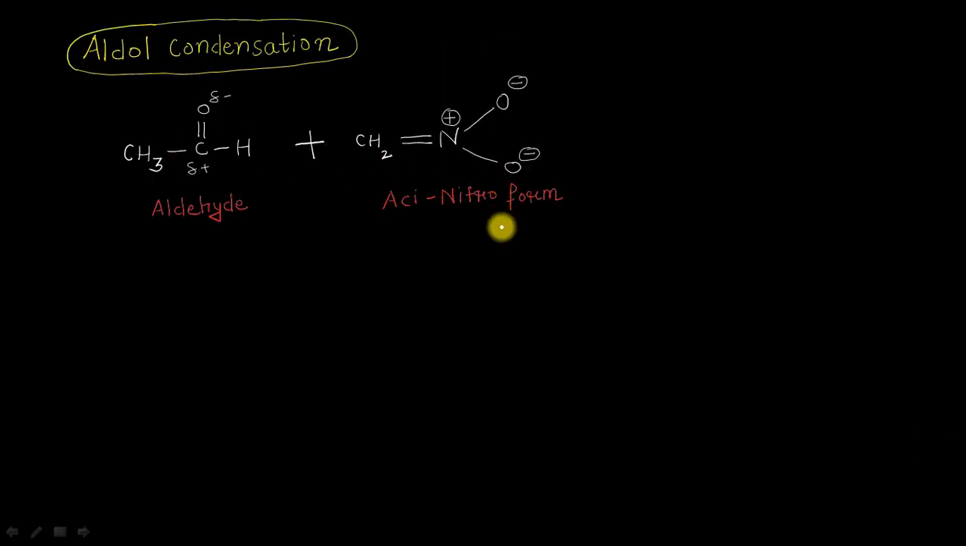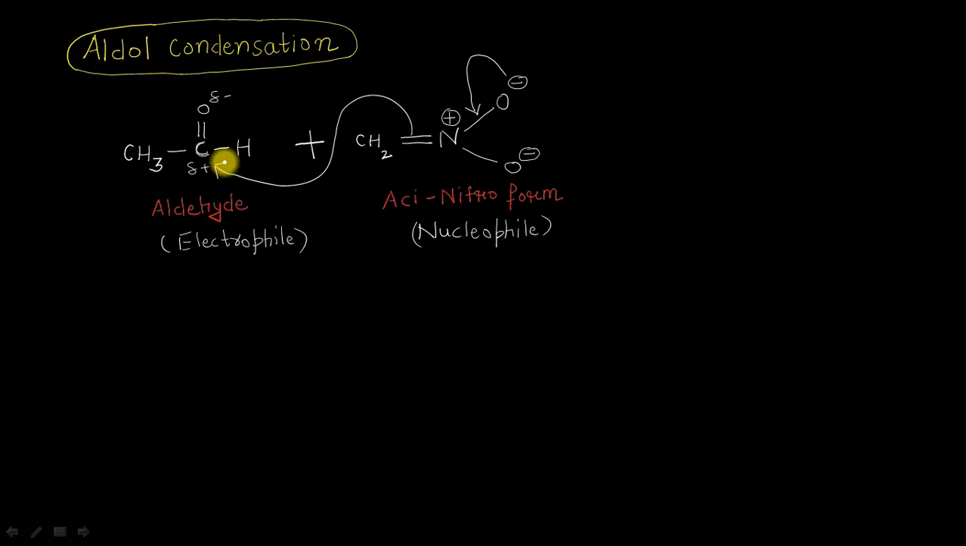You can see here this is the aci-nitro form and it will be acting as our nucleophile. On this side we are having our aldehyde, and because this carbon atom here is having a partial positive charge, in this reaction it will be acting as our electrophilic species. So as usual, this negative charge will come here, and these pi electrons will attack on this carbon atom of the aldehyde, shifting these two electrons